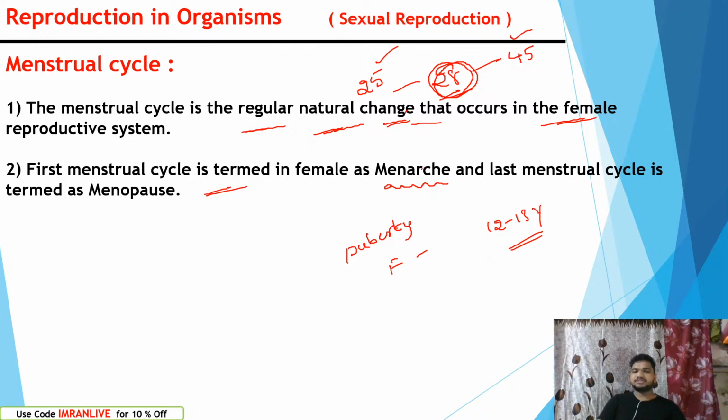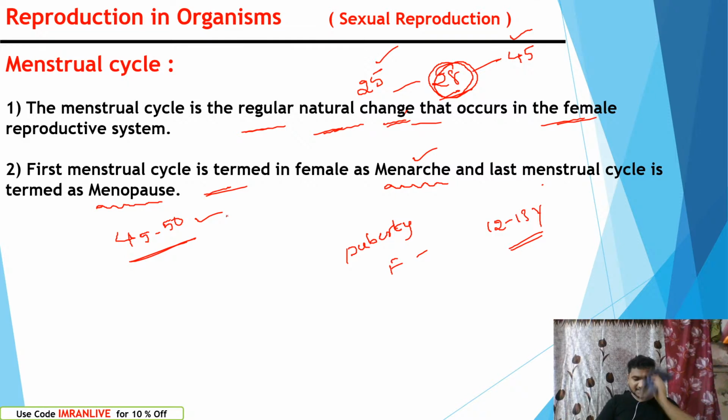The first menstrual cycle arising in female is called menarche, and the last menstrual cycle is termed as menopause. Menopause is nothing but at the age of 45 to 50, the female menstrual cycle stops. Once menstrual cycle stops, production of ova also stops, so we cannot see them sexually active. Once they reach 45 to 50 years, they stop reproduction also.